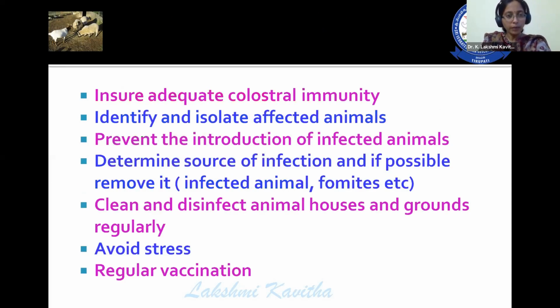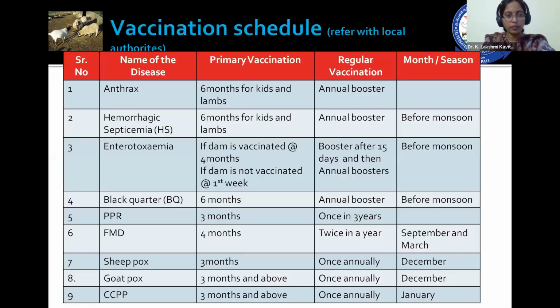Those 4 points can be attained by following these methods: ensure adequate colostral immunity, identify and isolate the affected animals, prevent the introduction of infected animals, determine the source of infection and if possible remove that source, clean and disinfect the animal houses and grounds regularly, avoid stress in the animal, and regular vaccination.